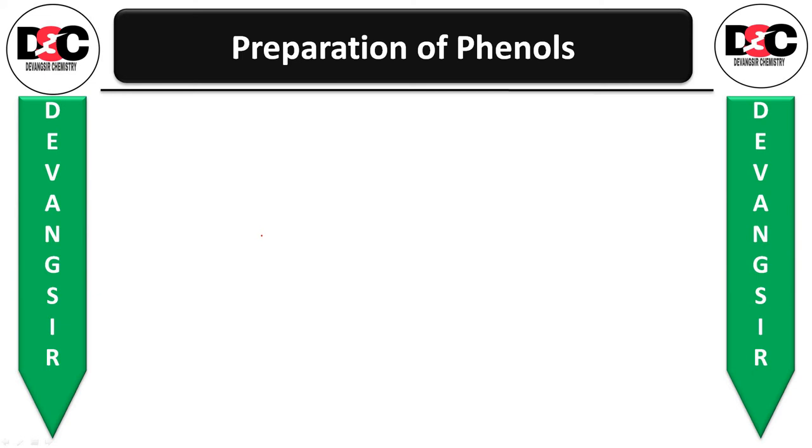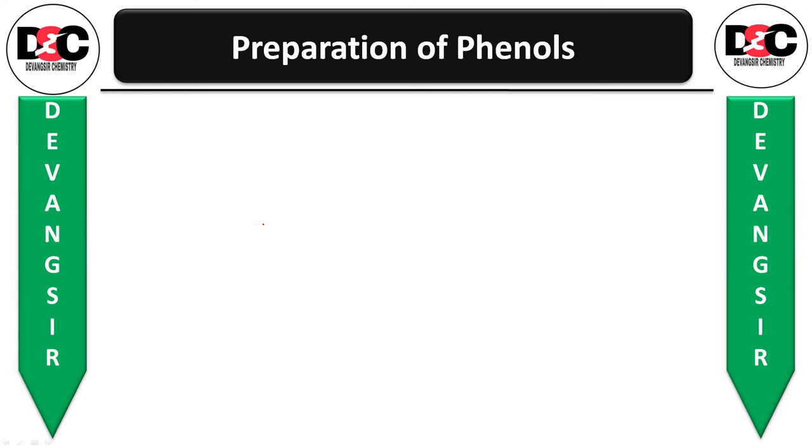Okay, let us start. See, my dear students, last time we have done the preparation of alcohols. Basically there were 3 different preparations for the alcohol.